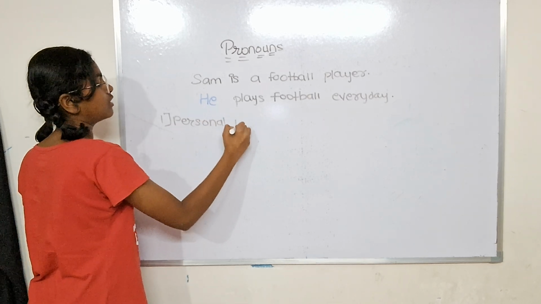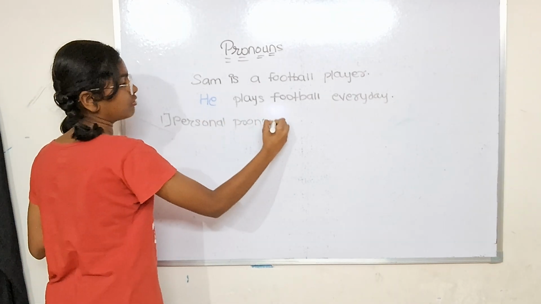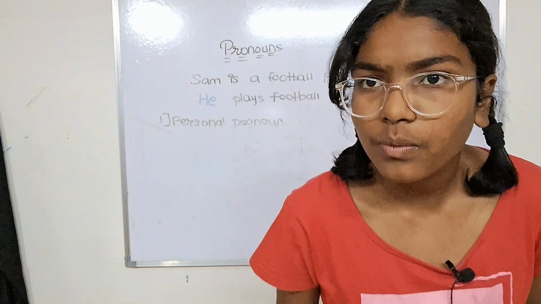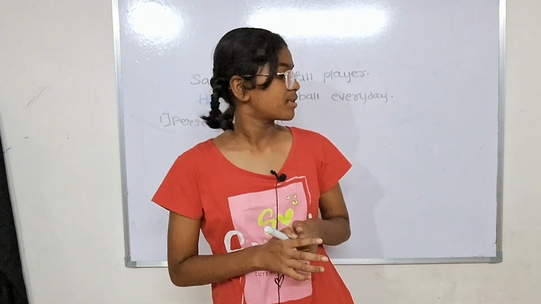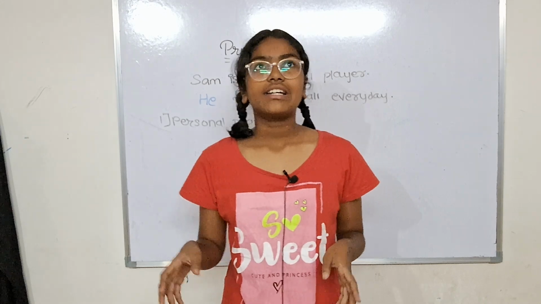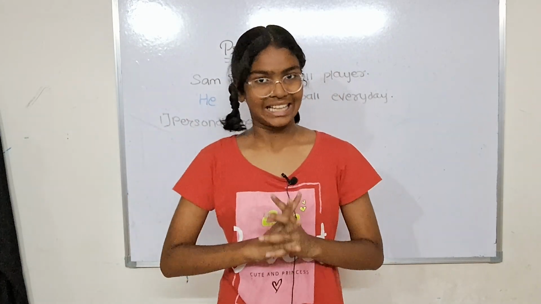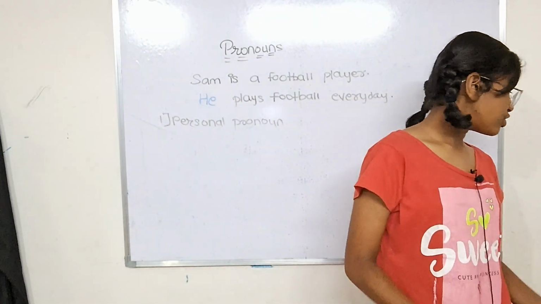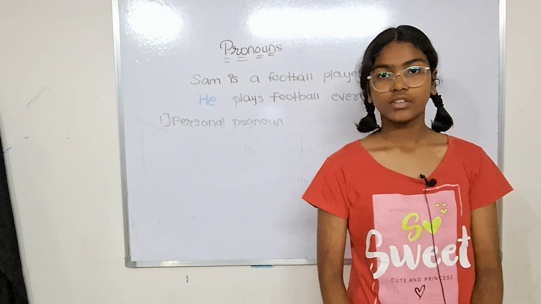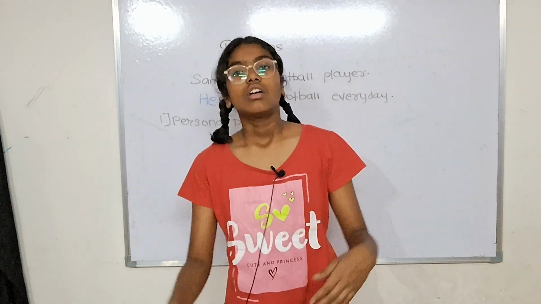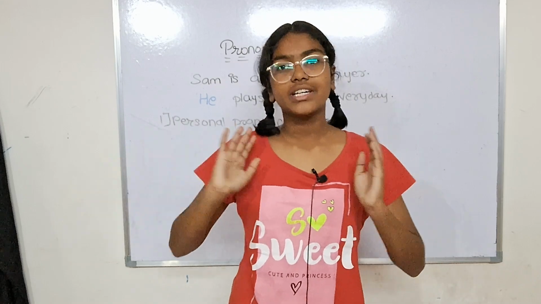Personal pronoun. I hope it's visible. Yes. So the first one is personal pronoun. Now when it comes to personal pronoun, there is a thing you should know. Personal pronouns refer to the speaker, first person, the person spoken to, second person, and the person, place, animal or thing spoken about, third person. Then there are some examples. So basically a personal pronoun is the first person, the second person, and the third person.